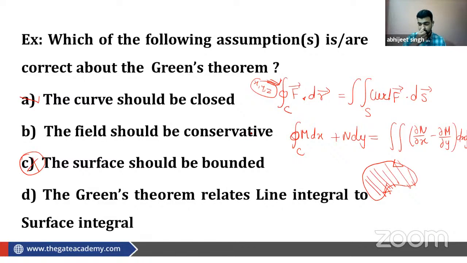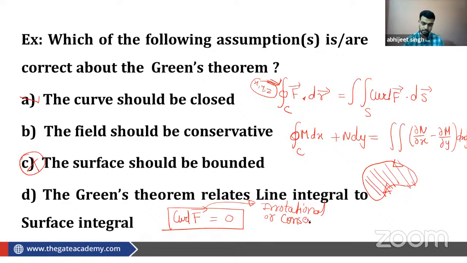What is the meaning of conservative field? Please give me the reply on the chat if you know about the conservative field. So conservative field is what? If a field is conservative, its curl is zero. Curl of that vector field is zero. If curl of the vector field is zero, we call it irrotational, or we also call it conservative field.